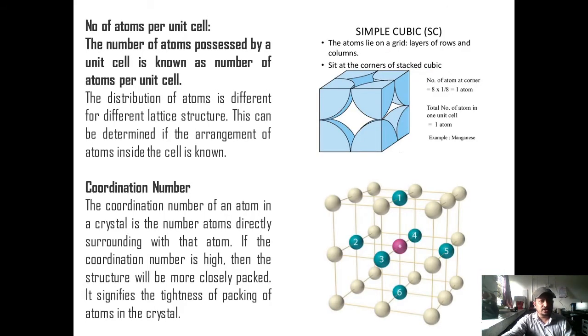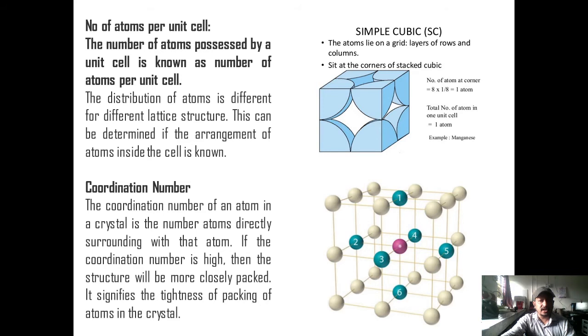Now the next property of the unit cell is the effective number of atoms per unit cell. You can see here the contribution of the atom to the unit cell depends on the position at which the atom has been placed. If there is a corner atom in the unit cell, then the contribution made by that atom to that unit cell is 1/8. If the atom is present in the body of the unit cell, then the contribution made by the atom to the unit cell is 1, because it is not shared by any other unit cell. It belongs to that particular unit cell only.